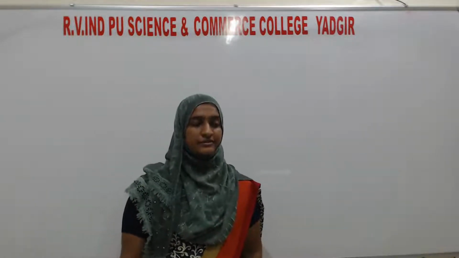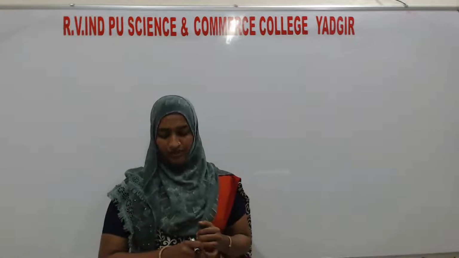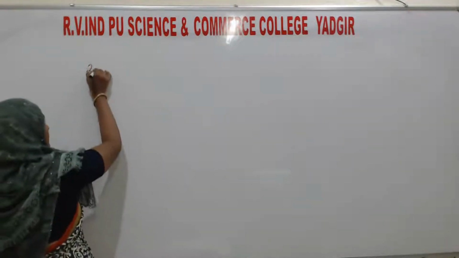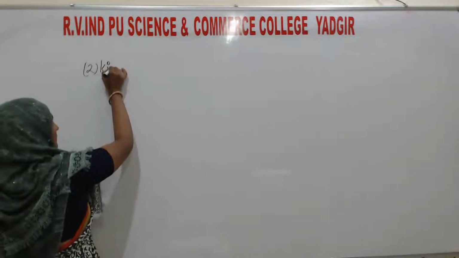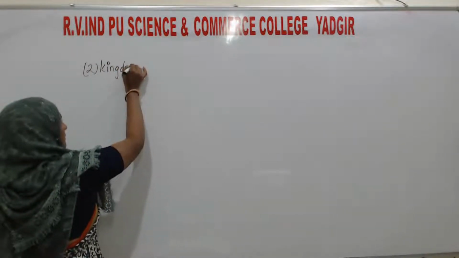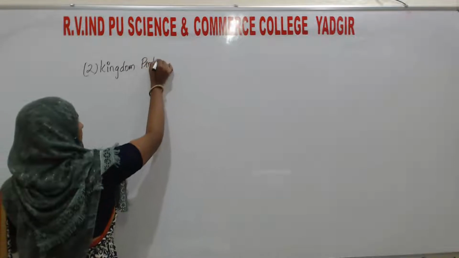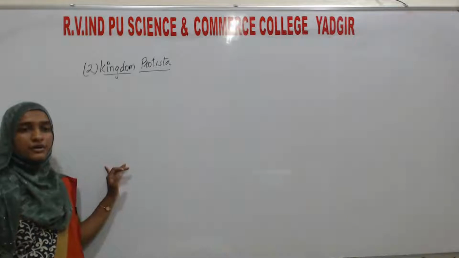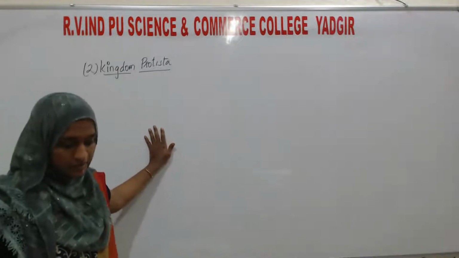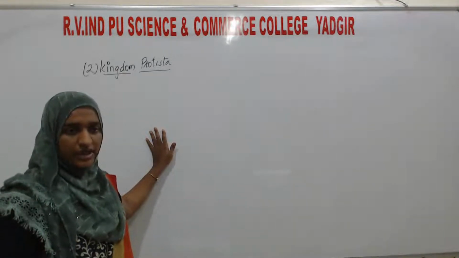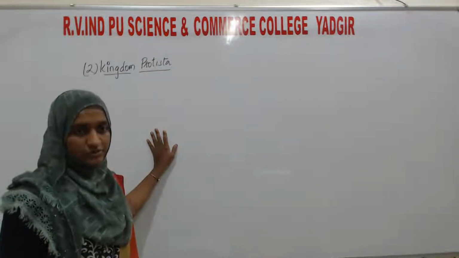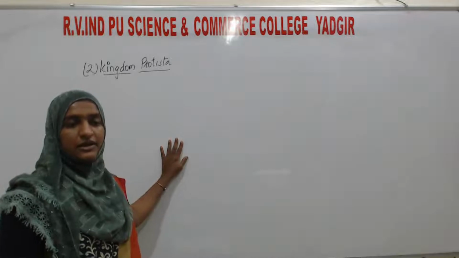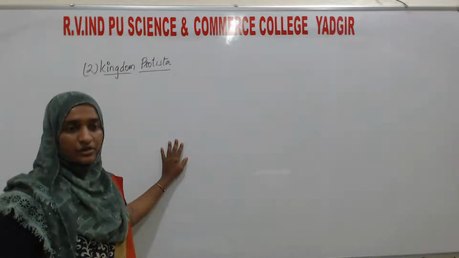So good morning students. In the last class we were discussing the kingdom Protista. That is the second kingdom. In this kingdom Protista, all the living organisms are single-celled eukaryotes, or else we can also say they are unicellular eukaryotes.